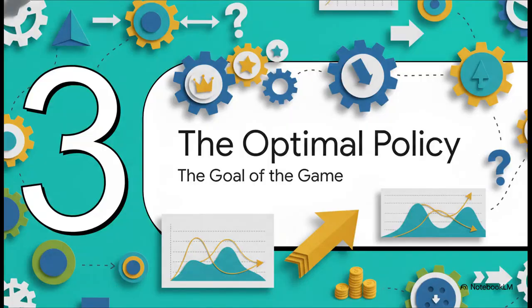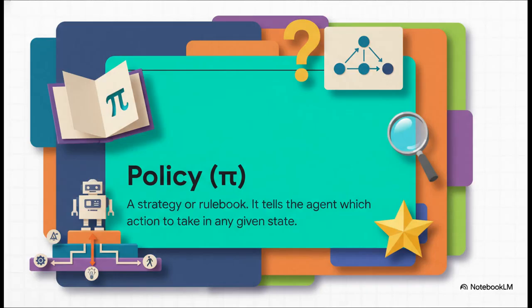Okay, so we have our map, we have our rules, we've got our states, actions, probabilities, and rewards. But what's the point? What's the end game here? What are we actually trying to do with all this? The goal is to find something called a policy. You can just think of it as a complete strategy guide or a rule book. For every single situation you could ever be in, the policy tells you exactly what to do.